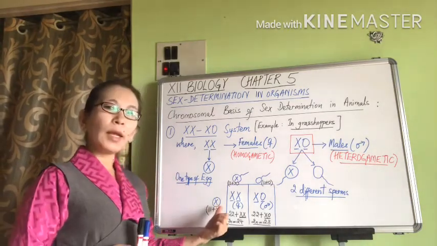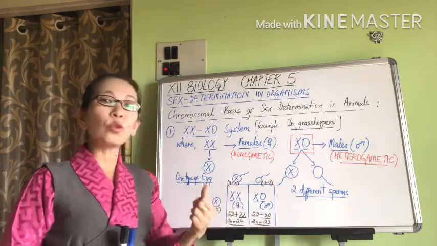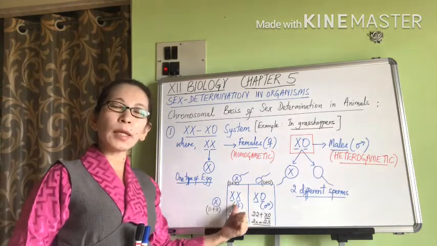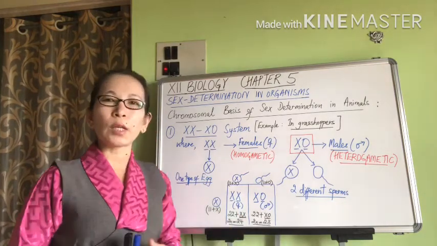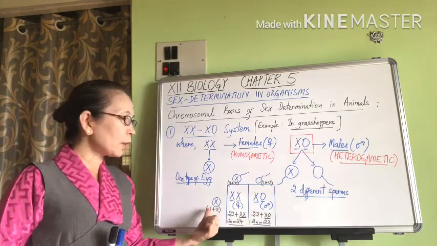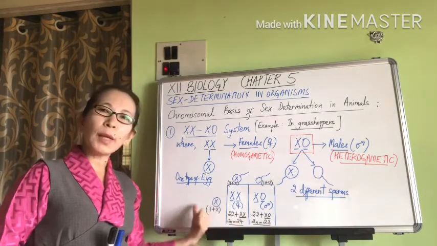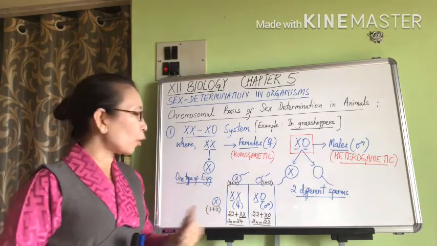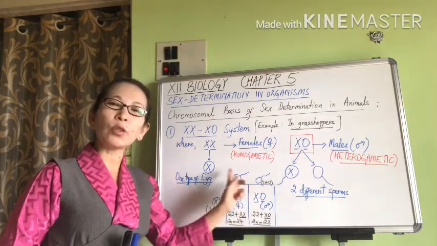So if an X chromosome containing egg is fertilized by an X chromosome containing sperm, then this would result in an XX combination in the progeny, which is going to be a female grasshopper. And a female grasshopper would be receiving 11 autosomes and one X chromosome from the female gamete or the egg, and 11 of the other copy of autosomes and one more X chromosome from the male gamete or the sperm.